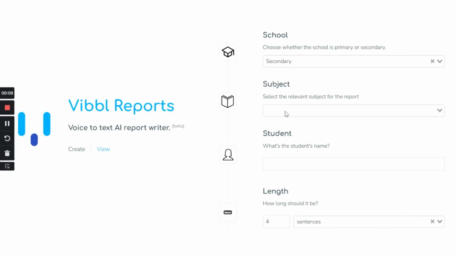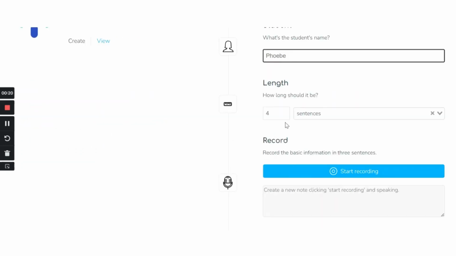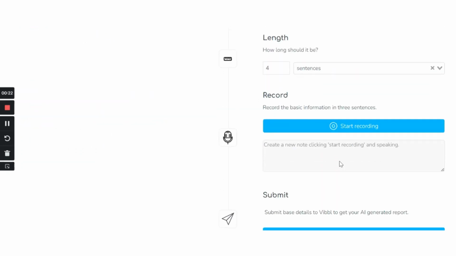So let's say I'm a secondary teacher who wants to do a report for English for a student called Phoebe. We're going to do a 4-sentence report, and I'm going to do a brain dump talking about Phoebe as a student directly into my computer, or I could do it into my phone. Let's start recording.